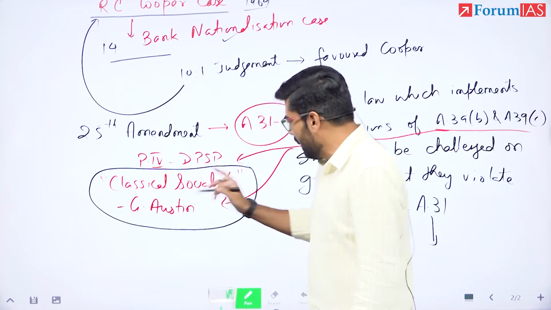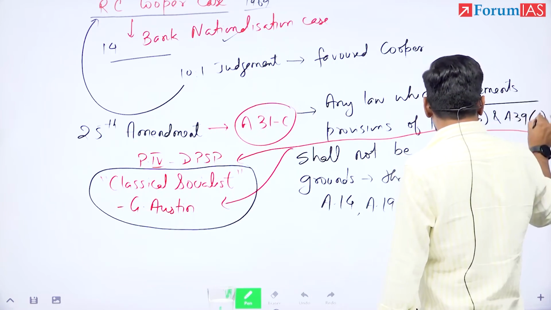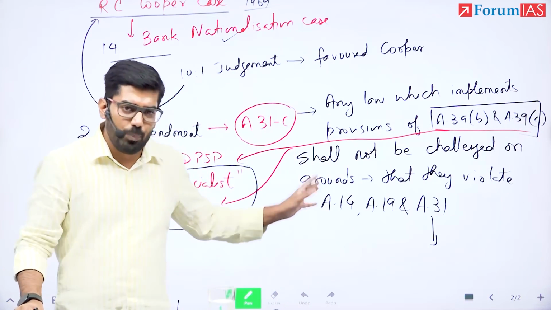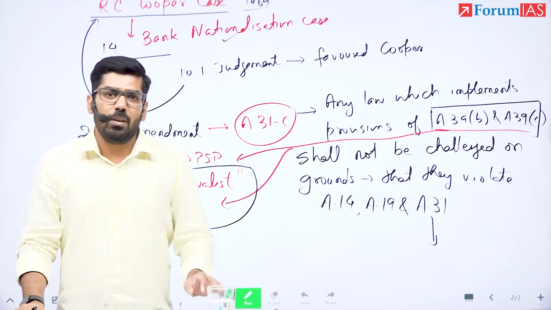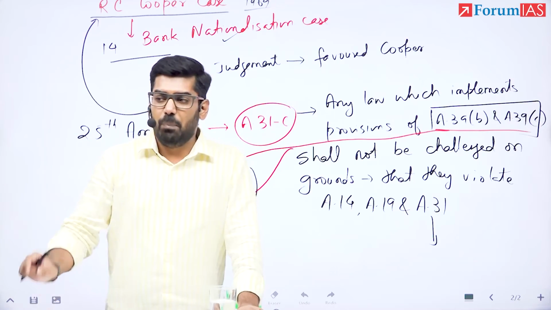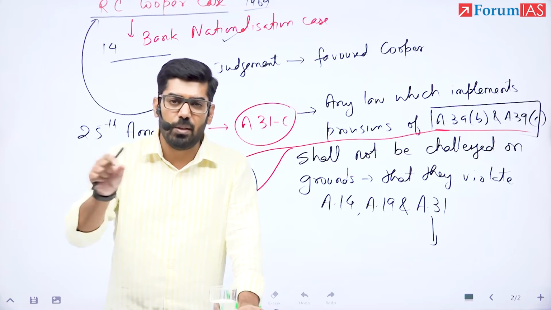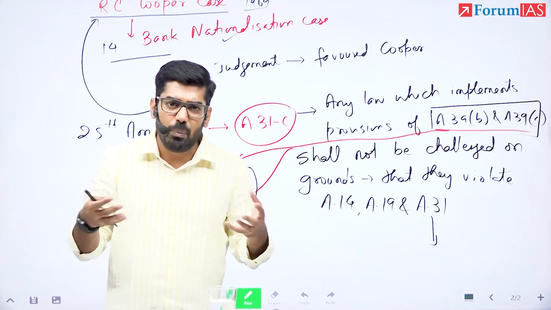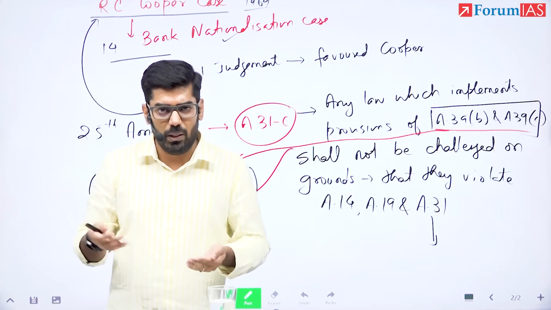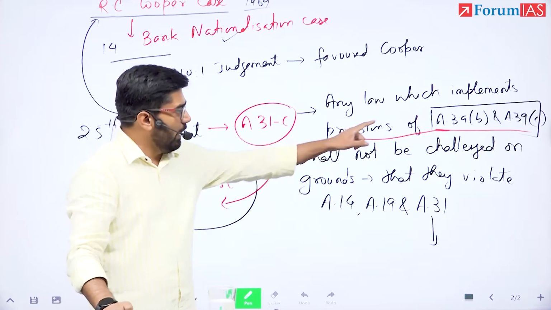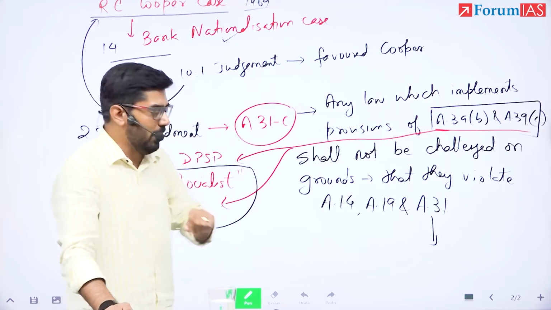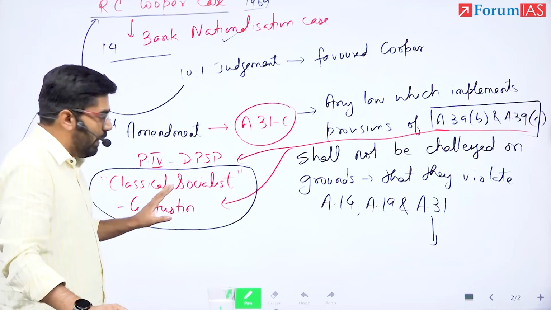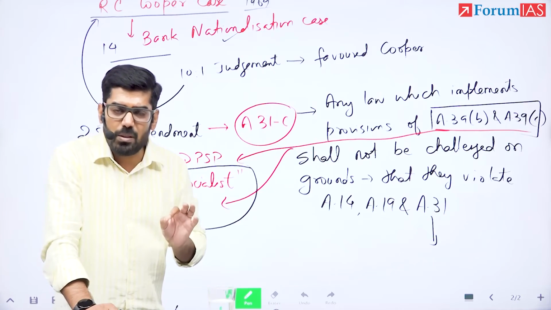So Granville Austin says that these two articles are classical socialist articles, which means what are the provisions of 39B and C? That concentration of wealth should not happen. Material resources should not be in the hands of few, let common people have access to resources. The concentration of wealth and resources should not happen. That is the essence of 39B and C, and that is what makes Granville Austin say that these two articles are classical socialist, which means they are for utilitarian purpose.